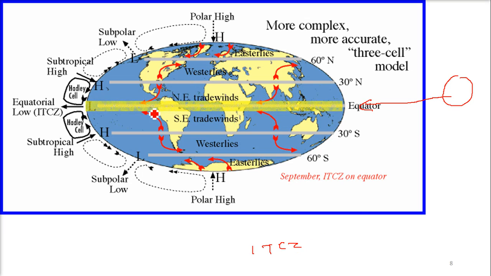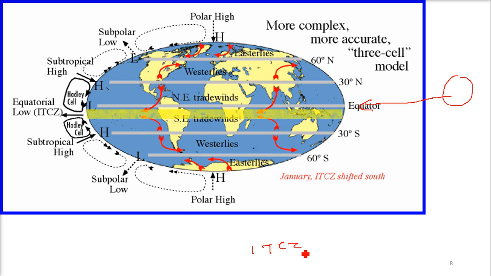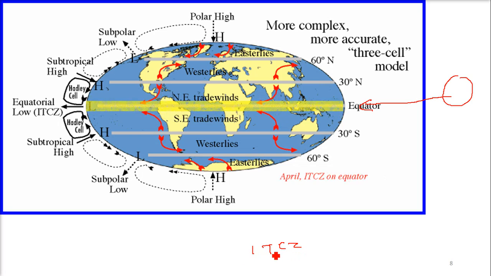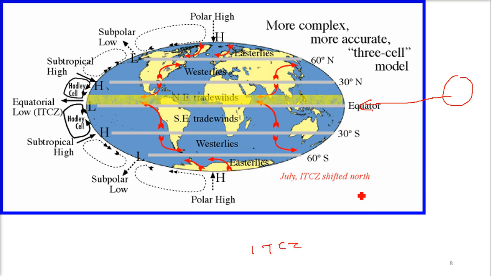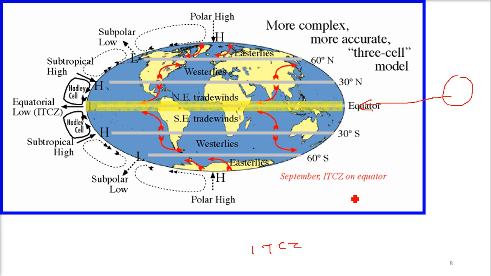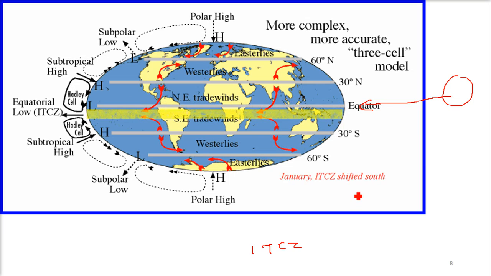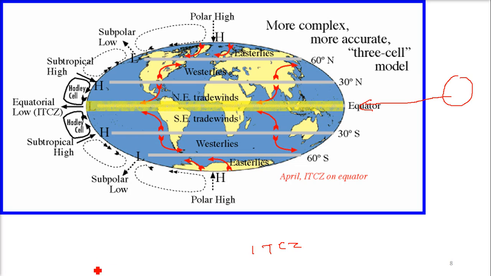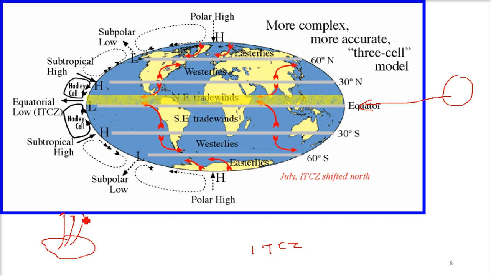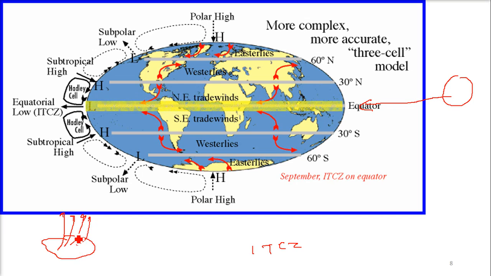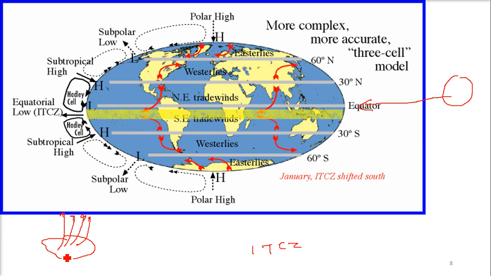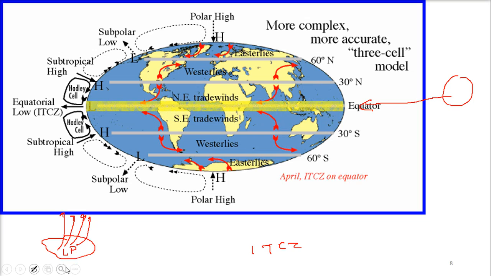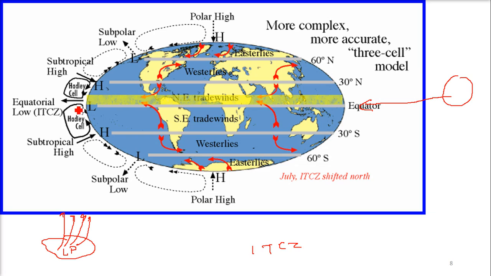Now this ITCZ, because the earth is tilted and it revolves around also, this place gets very, very hot. Whenever you boil water, what will happen? The water will boil and it will go up. So always when the place is heated, the heat will go up. When the heat goes up, there will be a low pressure area here.